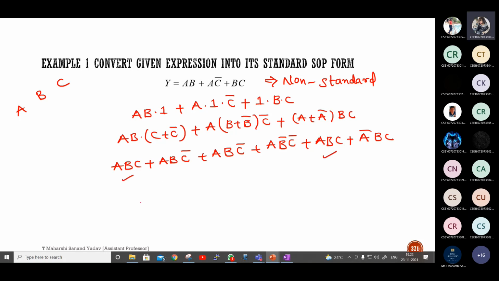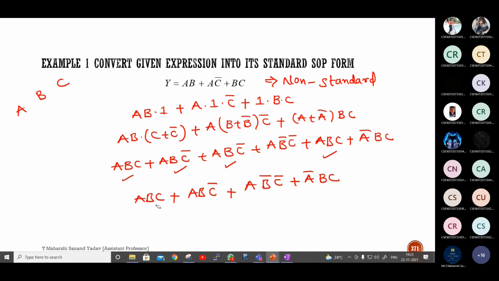ABC is repeated twice, so I'll cancel and write it only one time: ABC one time, and AB C bar also. Second one, A B C bar. Next, anything? No, so this should be our answer. Try to see if we can do any more minimizations. We should not minimize; we can take BC as common, but the variable gets eliminated.